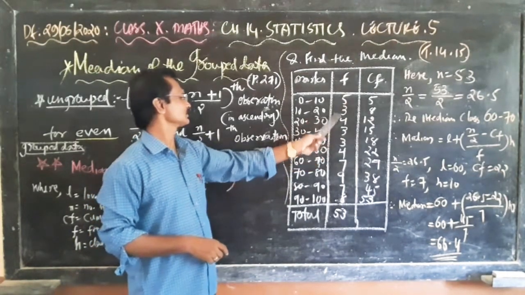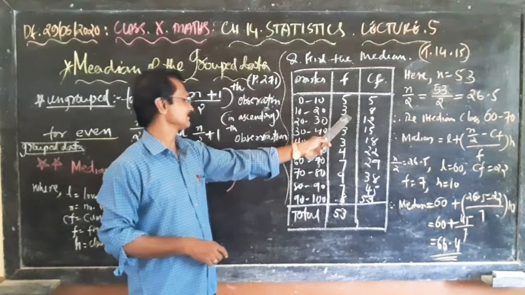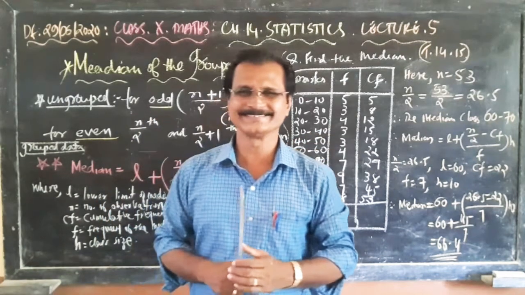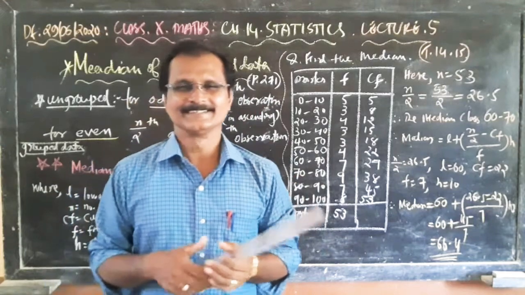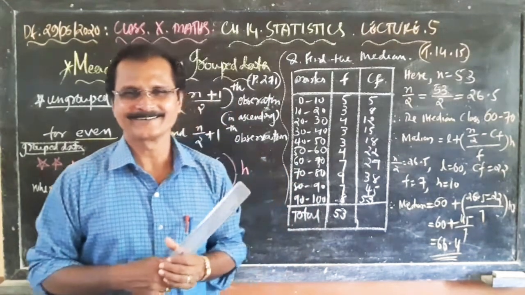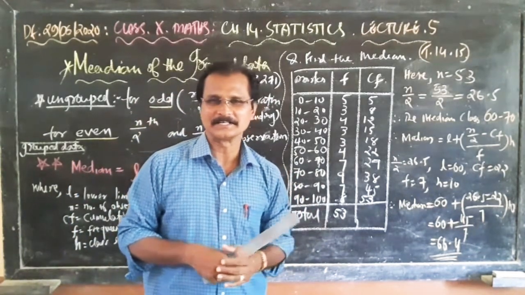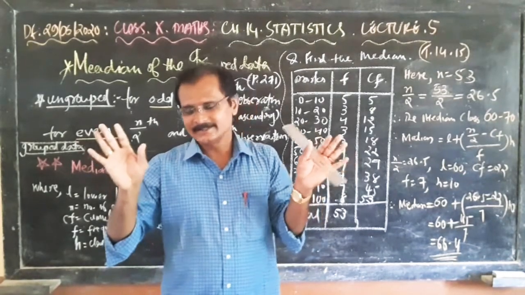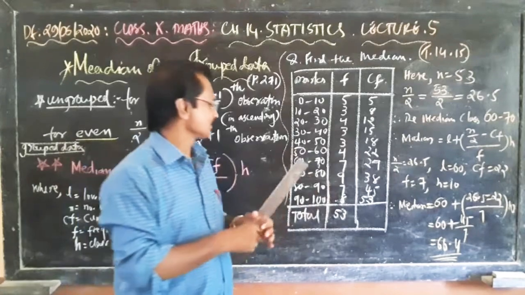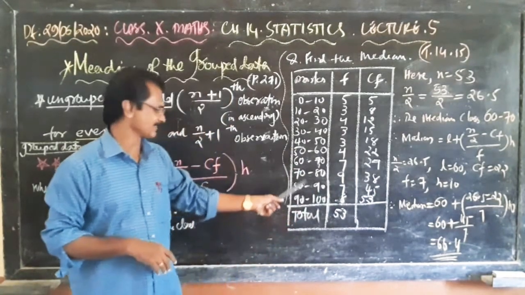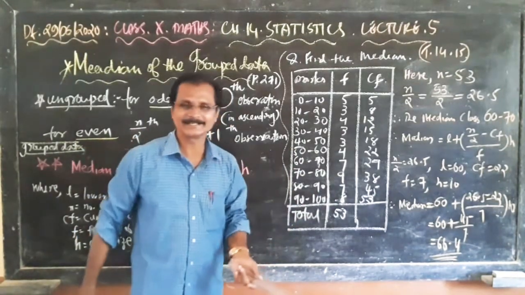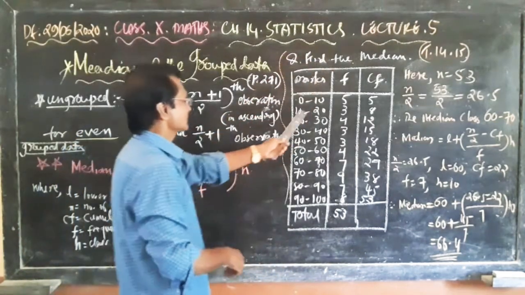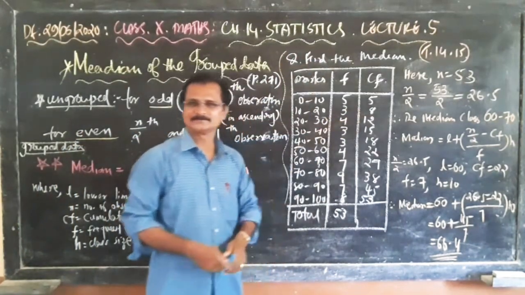Now these 1 to 3 classes are very poor. 5 plus 3, 8 plus 4, 12 plus 15 students. These very poor fellows, so they need to learn, they need to do a little more hard work. They are so brilliant. And like you all are very brilliant students, I know. So you all belong to this category, 70 to 80, 90 to 90. Okay, thumbs up. Done. Now look at what is cumulative frequency.